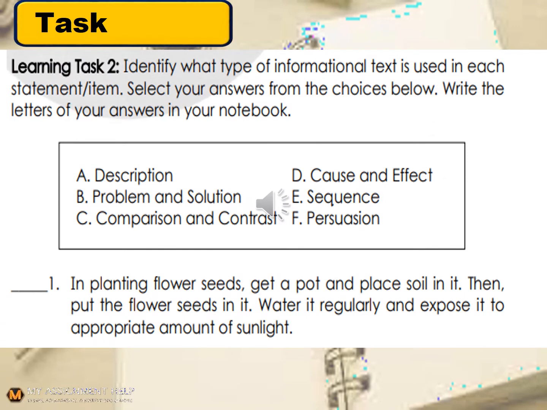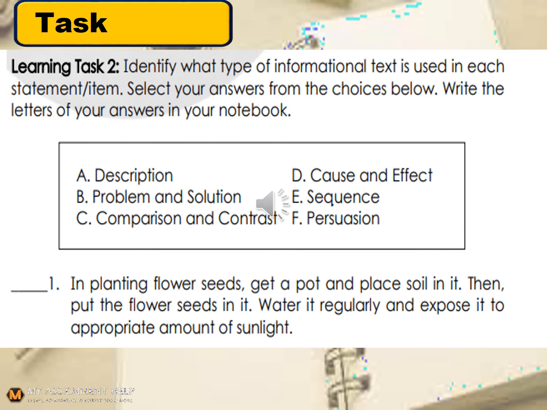Task 2. Identify what type of informational text is used in each statement. Select your answer from the choices below. So we have description, problem and solution, comparison and contrast, cause and effect, sequence, and persuasion. So do not forget the keywords that we talked about a while ago. They will help you.